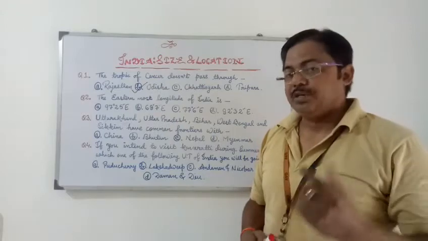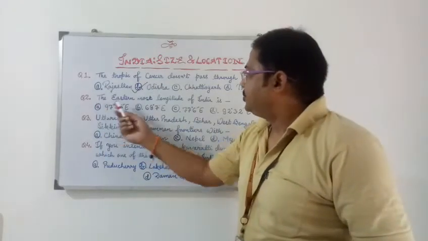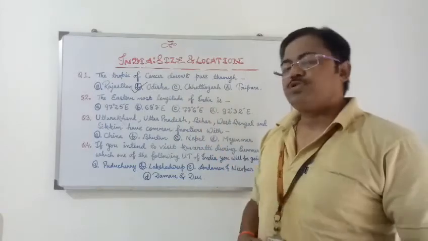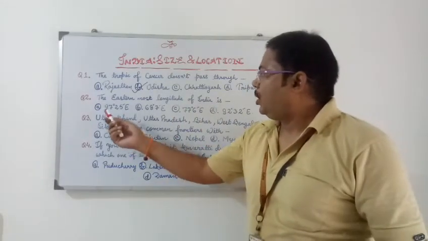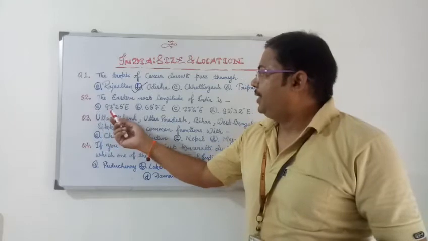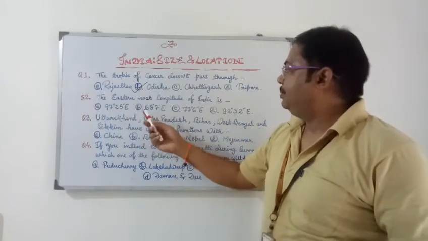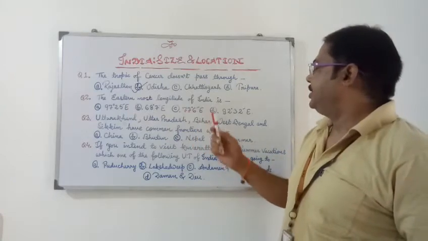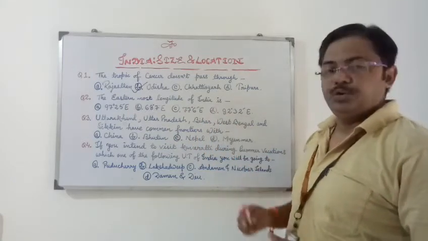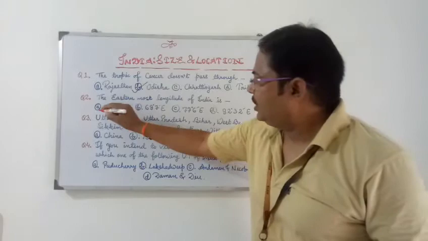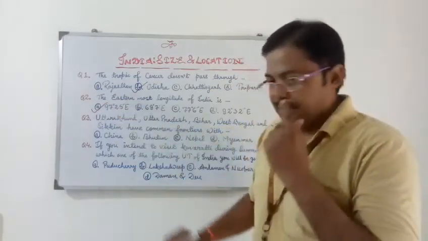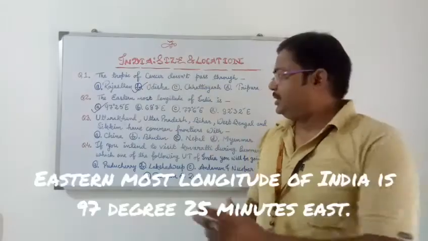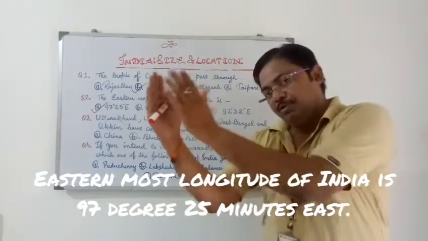Now question number 2 is: the easternmost longitude of India is, and the options are A. 97 degree 25 minute east, B. 68 degree 7 minute east, C. 77 degree 6 minute east, D. 82 degree 32 minute east. Here the answer will be 92 degree 30 minute east. The question is asked for the easternmost longitude.